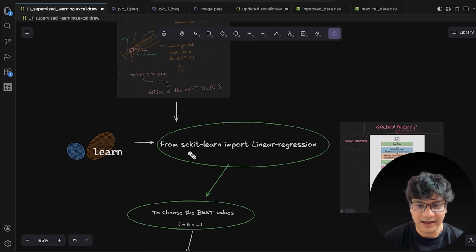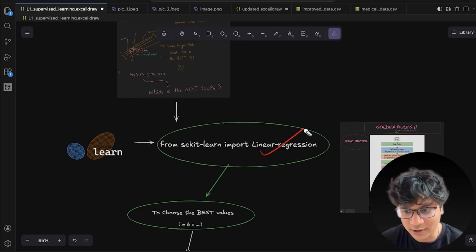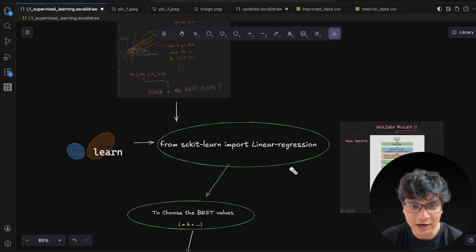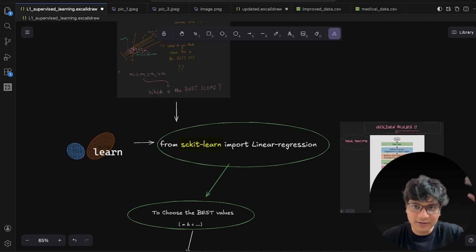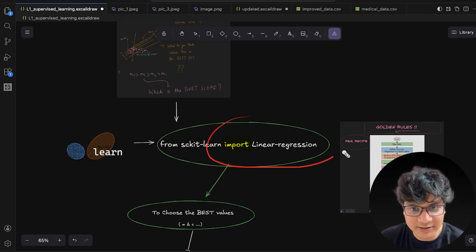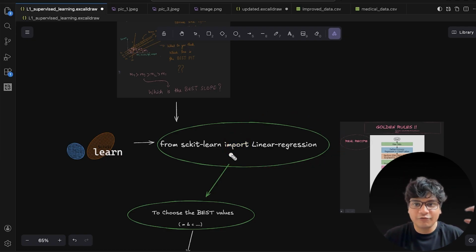So let's say I have imported my linear regression model. I have come up to this part. This is my model logic. I have explained my model logic to you, right? Now I am supposed to import my model from scikit-learn. Scikit-learn is a tool where all these models are present, right? So I will be importing this model from scikit-learn, and I am going to fit my data.